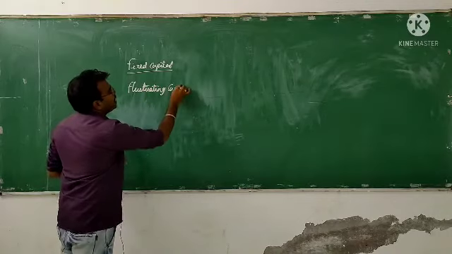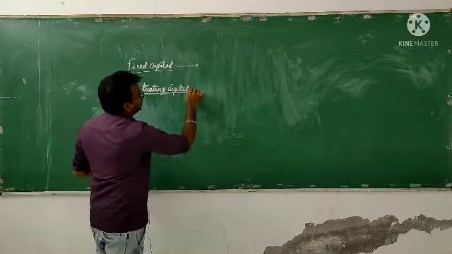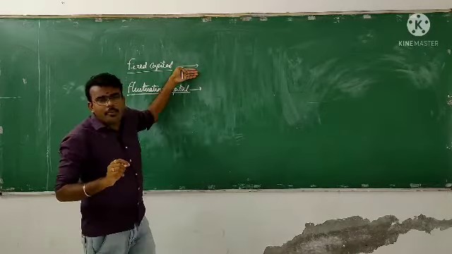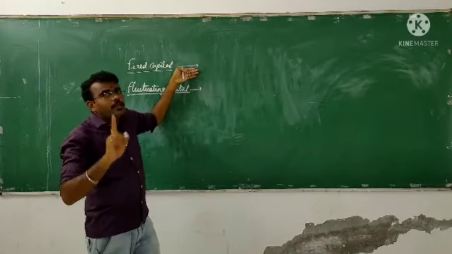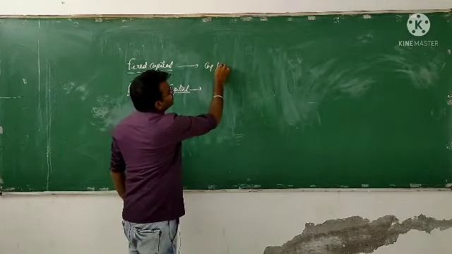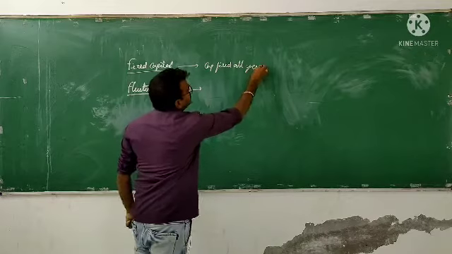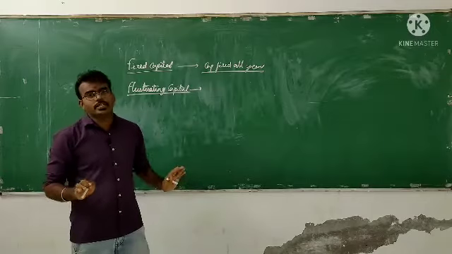Fixed capital, and we do have fluctuating capital. See, in this fixed capital method, the very important thing is that the capital will be fixed for all the years.